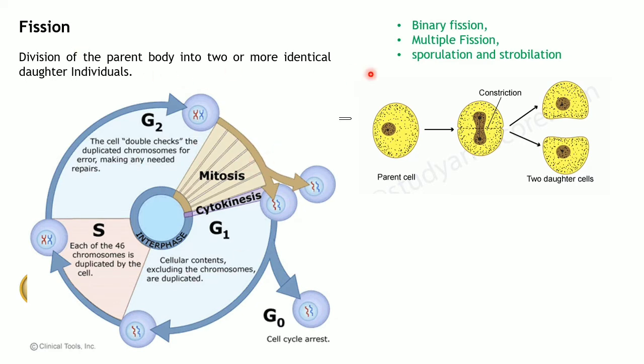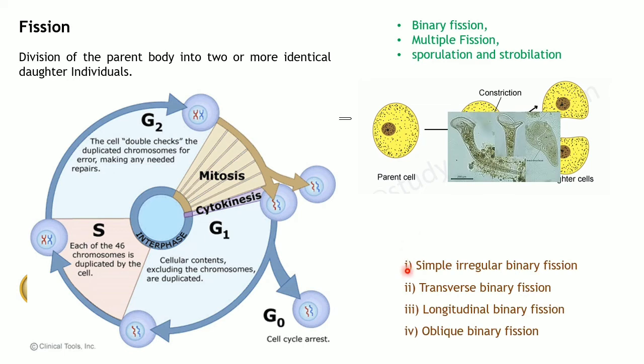Again, this binary fission, based on its plane of division, like how it gets divided, is classified as simple irregular binary fission, transverse binary fission, longitudinal binary fission, and oblique binary fission. Why I have given this image is that this protist, a unicellular organism, actually undergoes amitotic cell division. So I've just given a microscopic picture for your simple understanding.